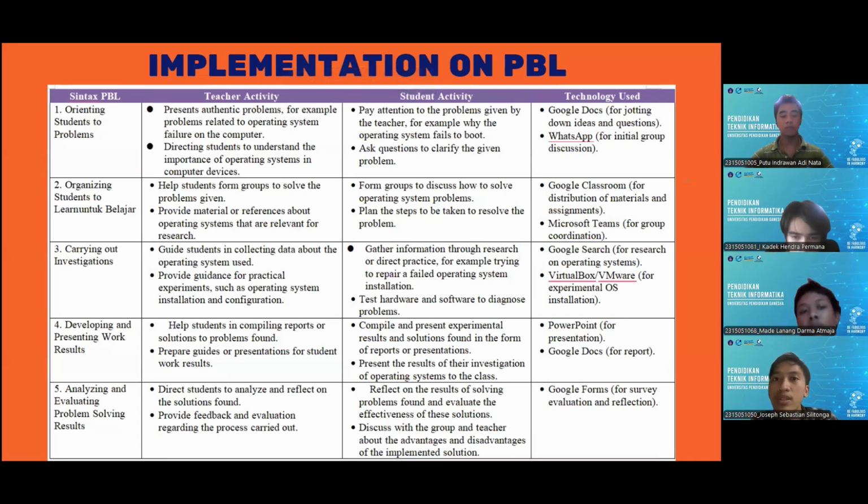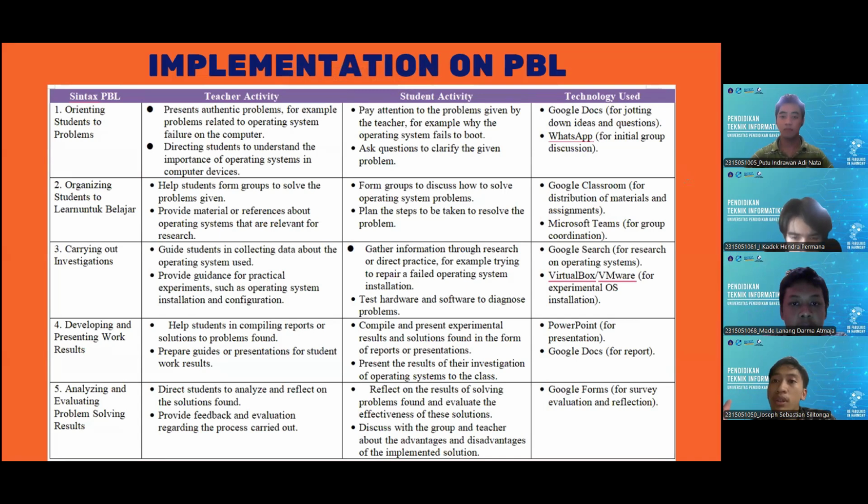The first is orienting students to problems, presenting authentic problems. Teacher activities are like presenting problems related to operating system failure on the computer, and then directing students to understand the importance of the operating system in computer devices.